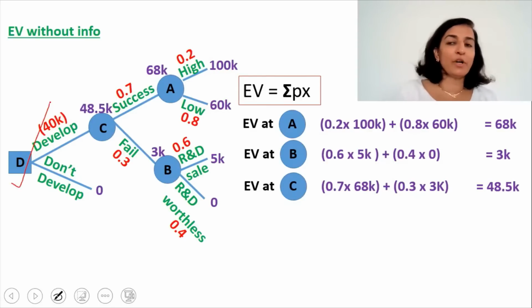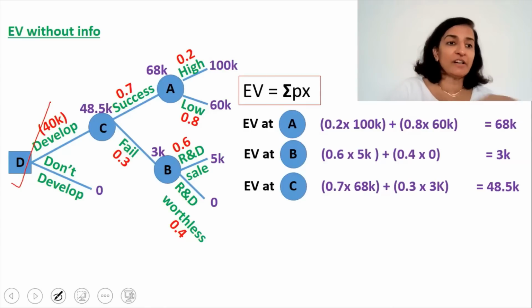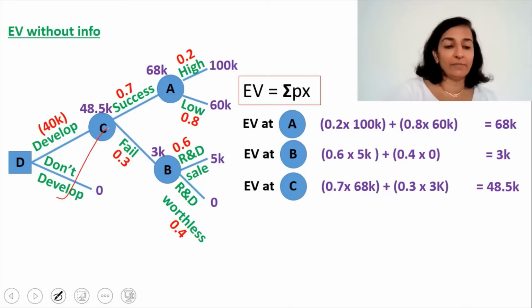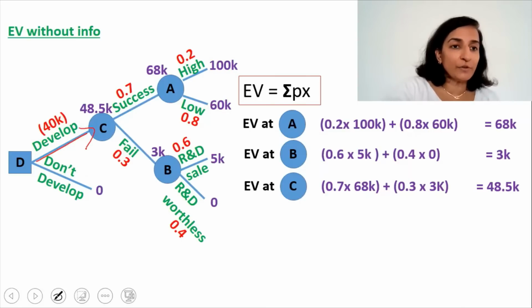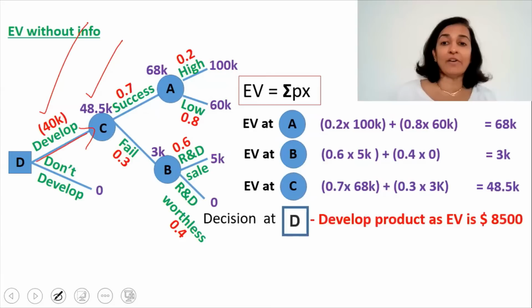How about decision point D? In case of a decision point, we have to choose between the two alternatives. Should we develop the product or should we not develop the product? Now, if we develop the product, we get an average profit of $48,500 minus there is an expense of $40,000. So the net amount comes to $8,500.